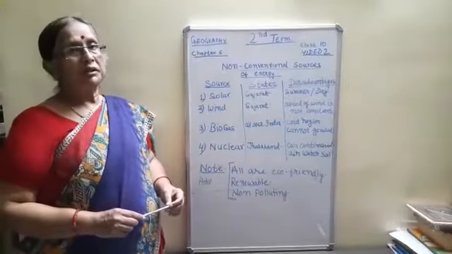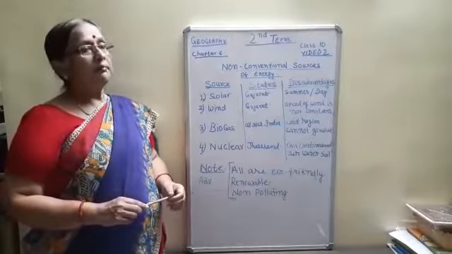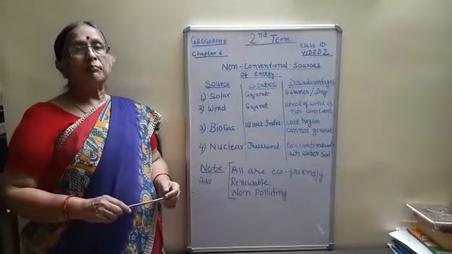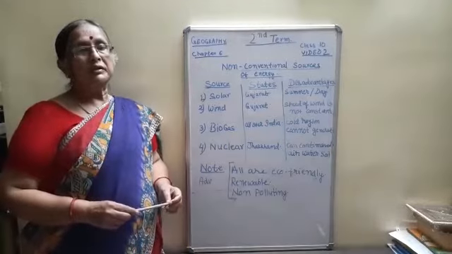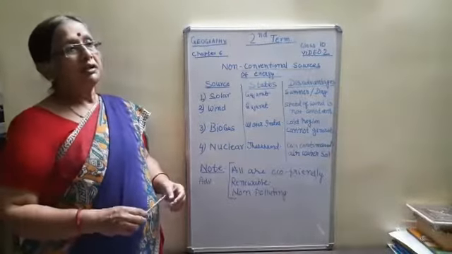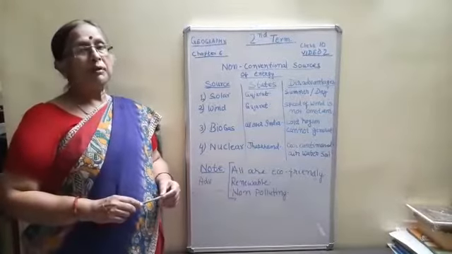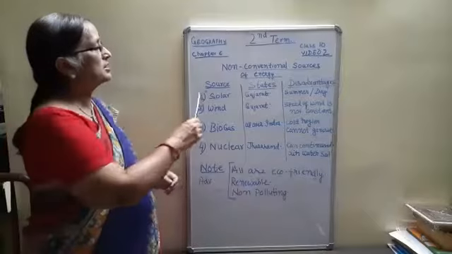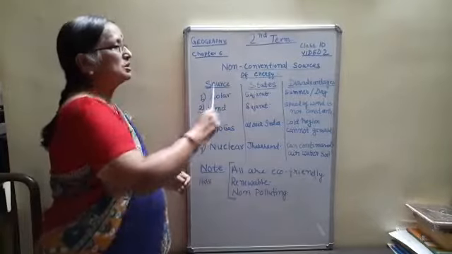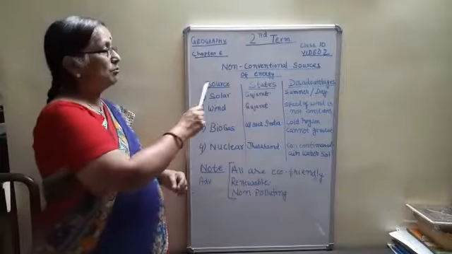of energy. But now the conventional sources of energy get exhausted, and because of that we need some alternative for having power, because with the increasing number of industries the requirement of power is more. Now we have come up with many other sources of power, which we call non-conventional sources of power.